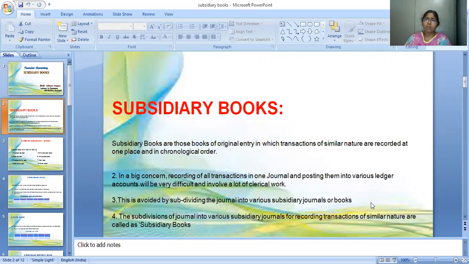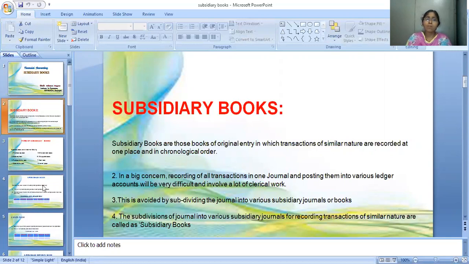In big business concerns, recording all the transactions in one journal is very difficult and involves a lot of clerical work. For that purpose, we subdivide the journal into subsidiary books. All the subdivided journals are called subsidiary books.